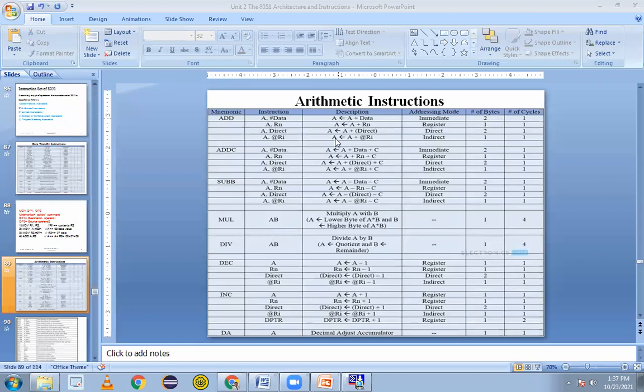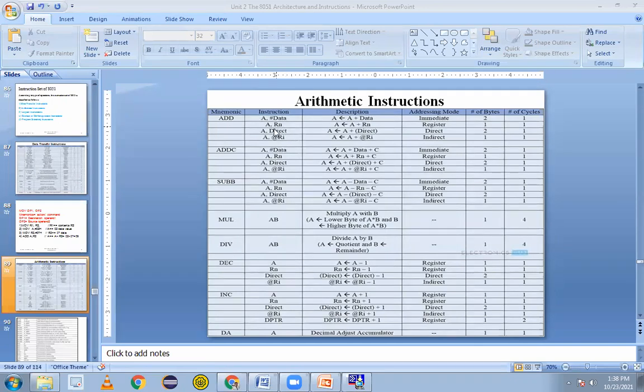So that is the meaning of ADD A, #data. We have to write the description also. The accumulator A will get A plus data, and by default A plus data will be stored in the accumulator itself. Sometimes questions come in the exam for 4-5 marks: explain the following instructions, ADDC or SUB, JUMP, ANL, all that. So we have to write the example and then its explanation.